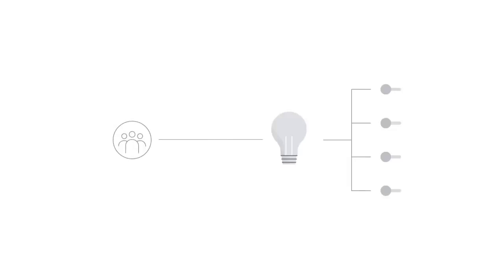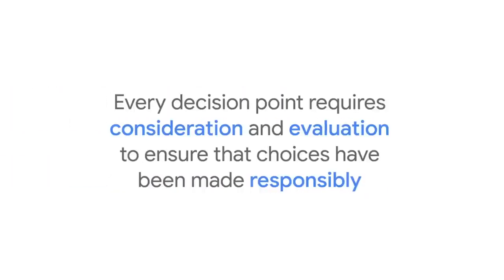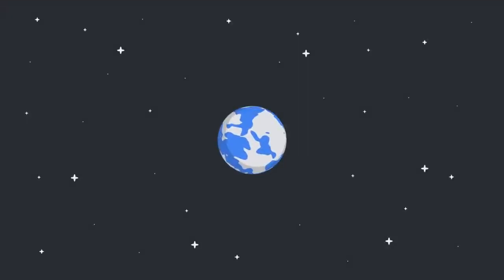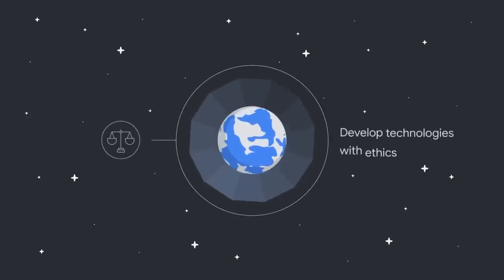And every time a person makes a decision, they're actually making a choice based on their own values. Whether it's a decision to use generative AI to solve a problem, as opposed to other methods, or anywhere throughout the machine learning lifecycle, that person introduces their own set of values. This means that every decision point requires consideration and evaluation to ensure that choices have been made responsibly from concept through deployment and maintenance. Because there's potential to impact many areas of society, not to mention people's daily lives, it's important to develop these technologies with ethics in mind.